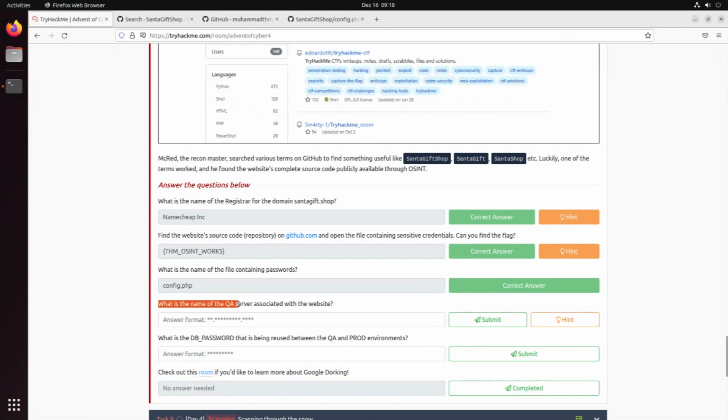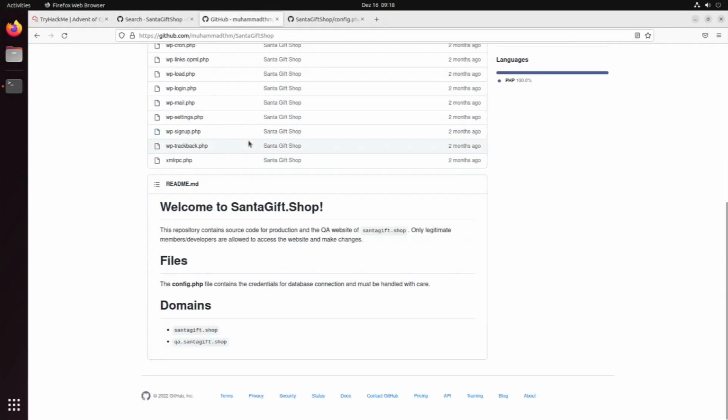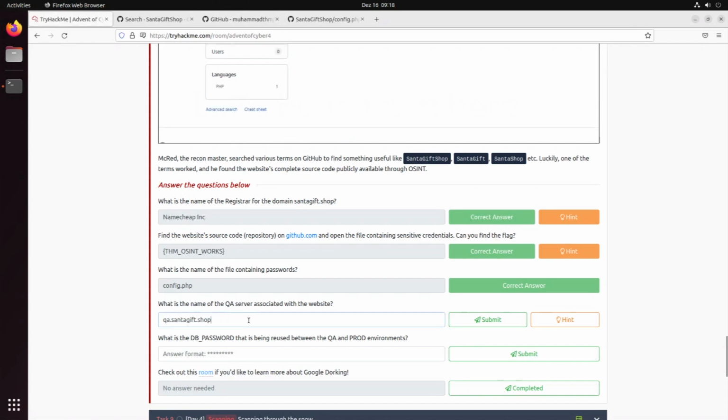Next, what is the name of the QA server associated with the website? That we saw in the README at the bottom. We have two domains. We have santagift.shop and qa.santagift.shop. So I guess this would be the name of the QA server. Nice.